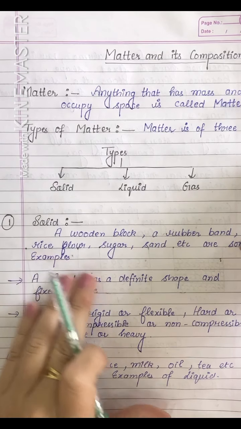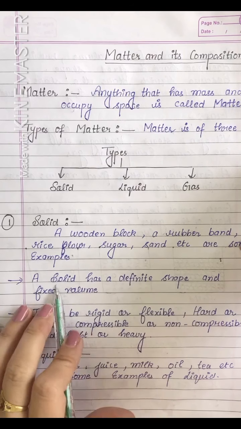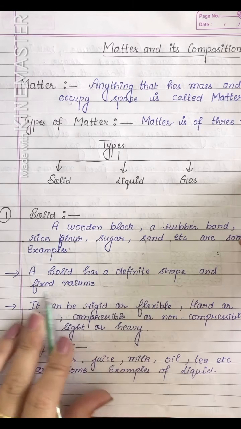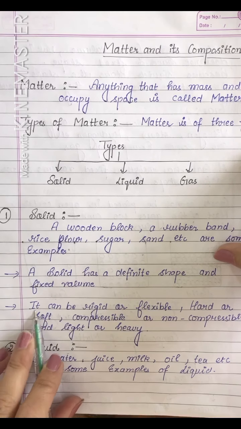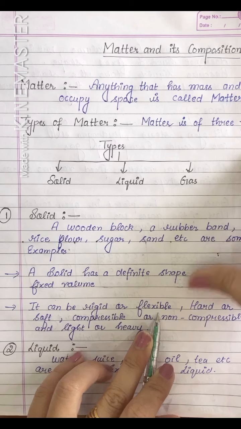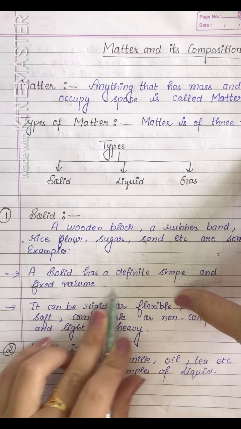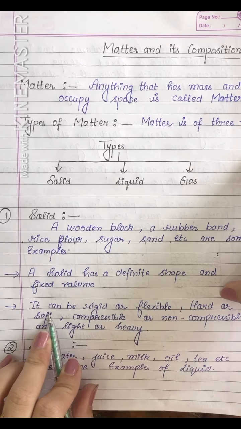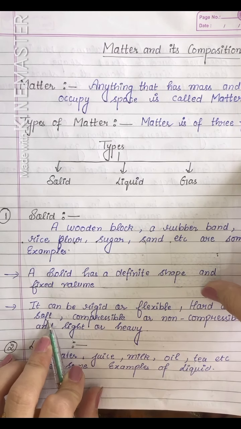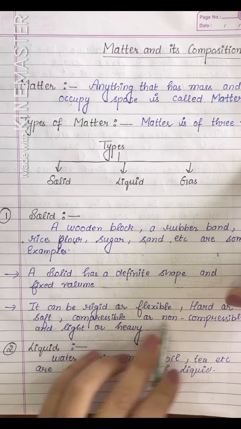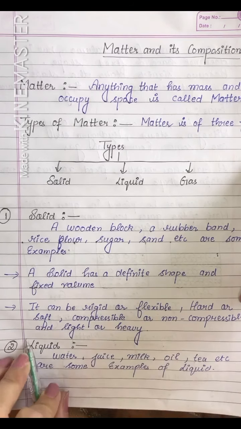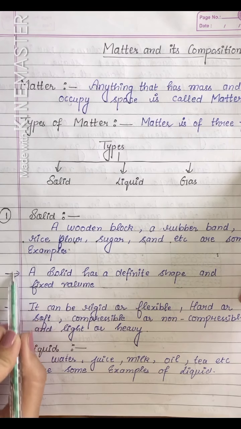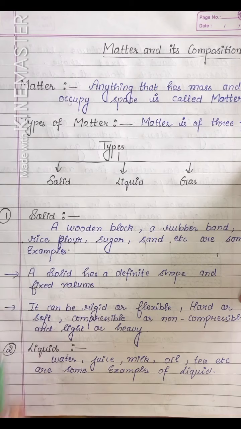A solid has definite shape and fixed volume. It can be rigid or flexible. ये rigid भी हो सकता है और flexible भी हो सकता है. Hard और soft. Hard भी हो सकता है और soft भी. Compressible और non-compressible. And light or heavy. These are some properties of solid.